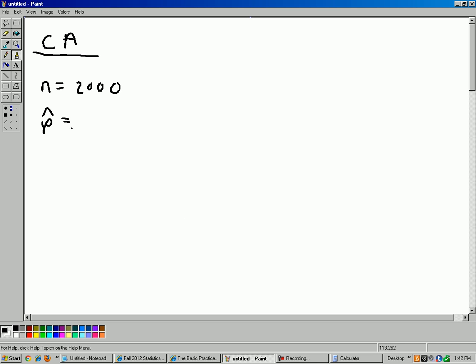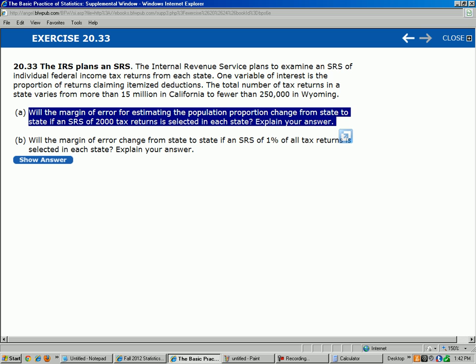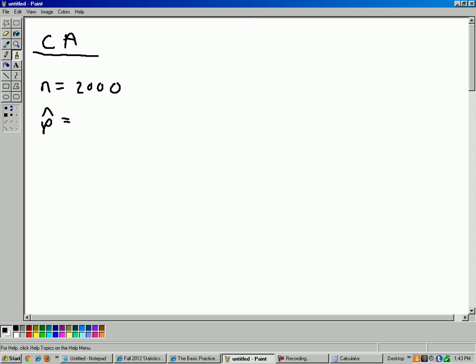So that we don't actually have to calculate here. And then the z star, does it give us a confidence level here? No, they don't give us a confidence level either. All right, but we don't need it. Now in Wyoming, in part A, sample size is still 2,000.